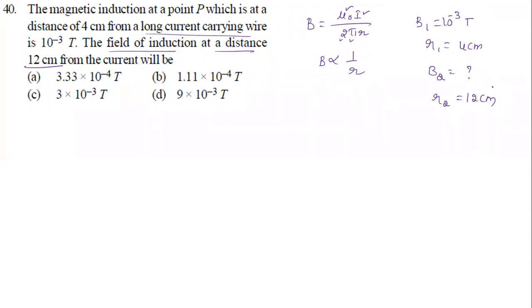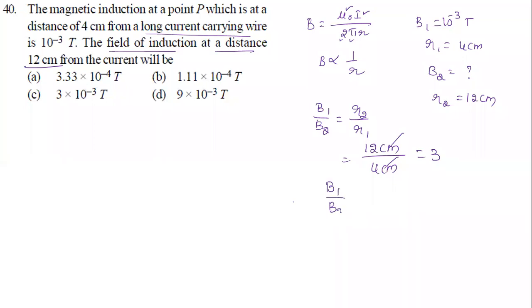Let's see where it is. Let us see now. So I'm going to take a ratio like this now here. B1 by B2 equal to R2 by R1. So R2 is how much? 12 centimeter divided by 4 centimeter. I'm not converting centimeter to meter now. Why am I not converting? Because in the ratio of the same quantities, the units get cancelled. Centimeter, centimeter. If you convert also, it gets cancelled. It will become what now? 3.